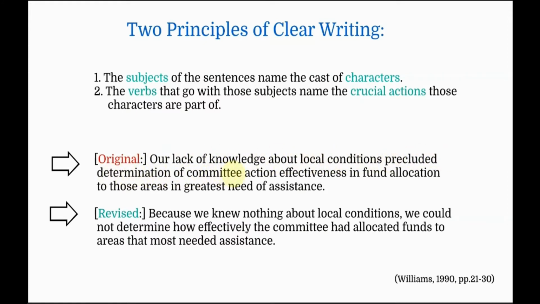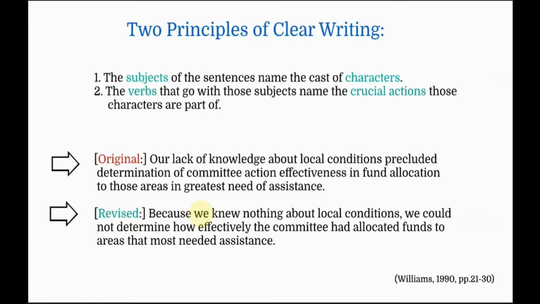Cut it there, let's analyze it. So what's the verb? Precluded. What is the subject? For now, forget about the difference between grammatical subject and psychological subject. Anything that appears as doing the action, for now, just consider that. Now, here, the topic or the subject is our lack of knowledge about the local conditions. But if you take a look at the corresponding part of the revised sentence, we have a clear and direct subject, which is the character in play.